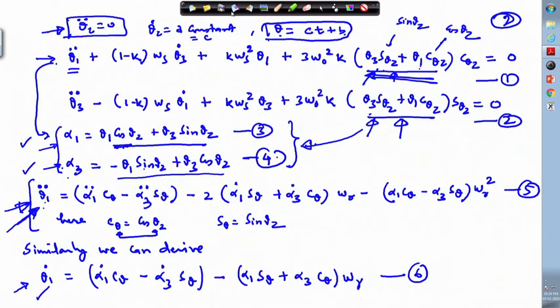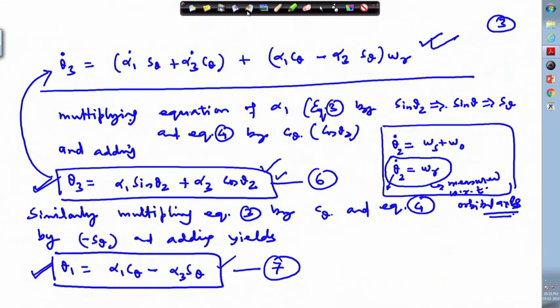So, we need to insert these values here, like theta 3 dot is here, and theta 1 dot is here, theta 3 dot is here. So, theta 1 double dot. All these quantities we have derived earlier. So, these quantities need to be inserted here in this place, and we need to rearrange these two equations. If we rearrange these two equations, we get it in a simpler format where the coefficients are independent of time, means they turn out to be constant coefficients, and therefore, those equations can be solved easily. The stability of the system can be described in an easy manner.